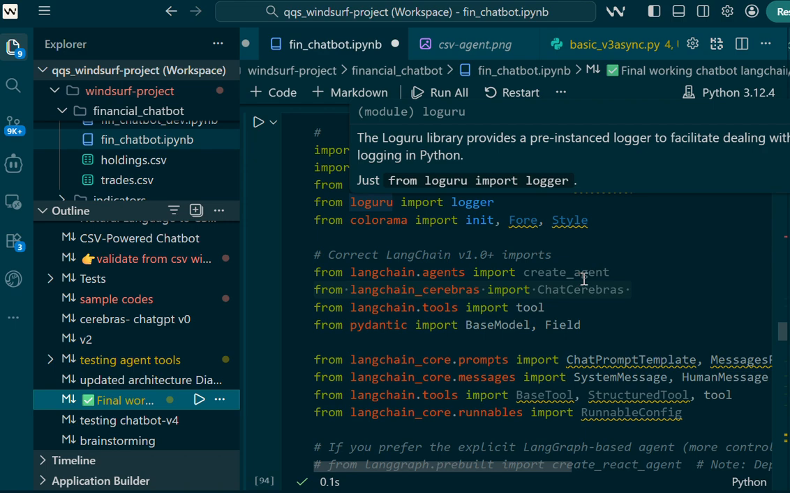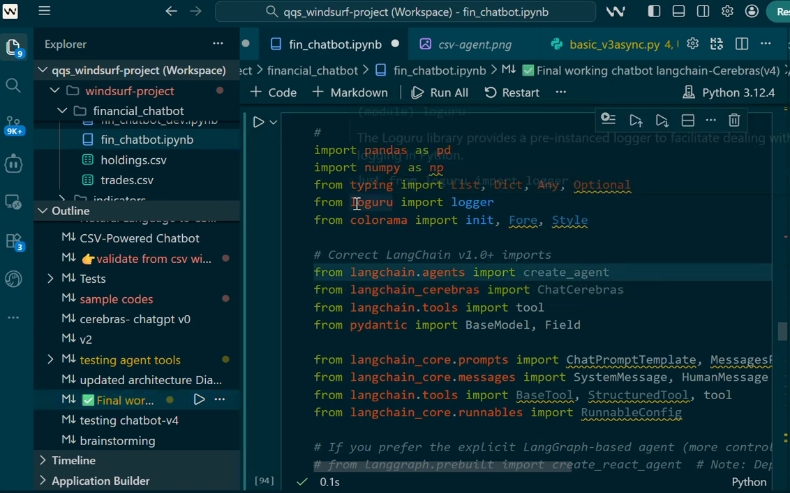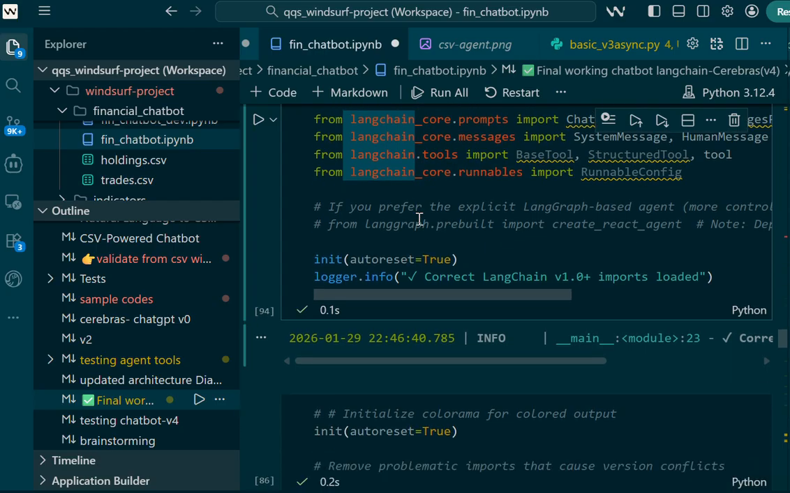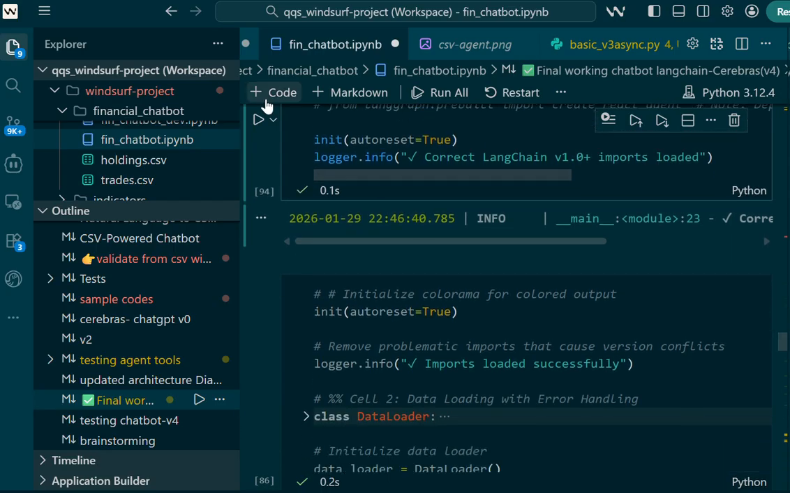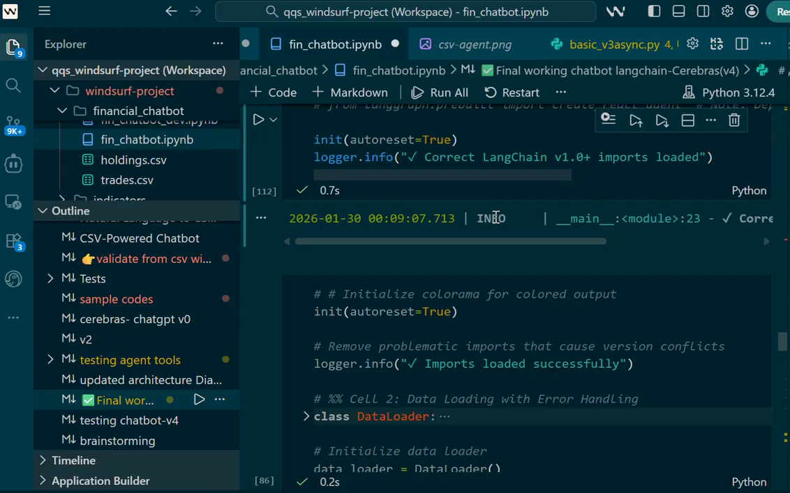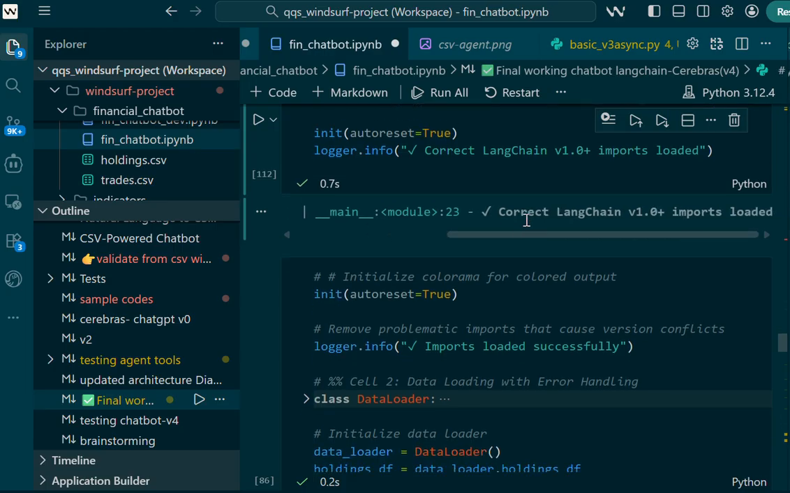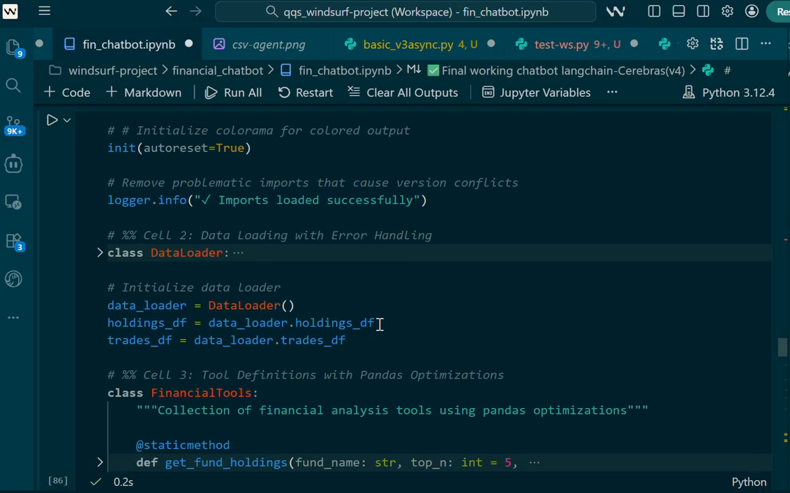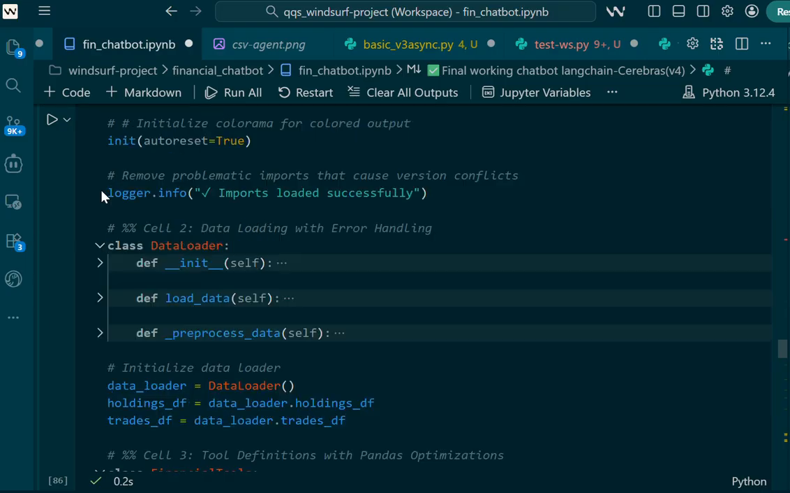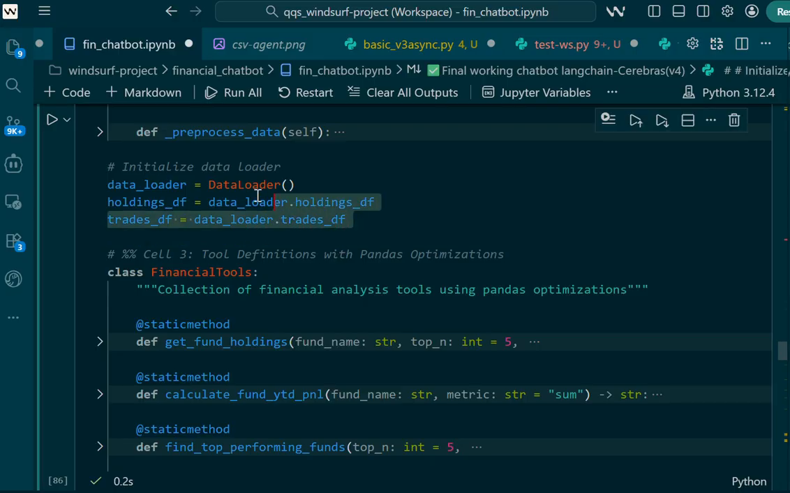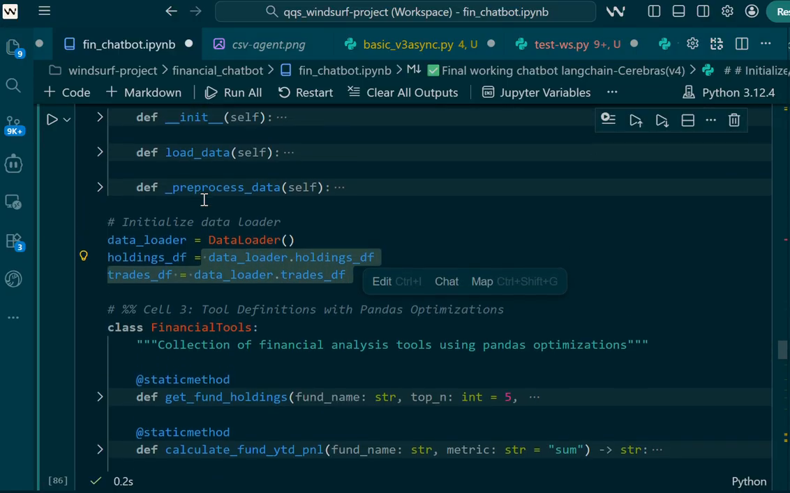And here, I have used logging as one of the tools. It is basically a LangChain framework based agent, and these are the dependencies. Now I am going to run the cells of this notebook one by one. So the import is successful. Next, these are the methods to load the data. We have two CSVs, so it loads the data from the CSVs.